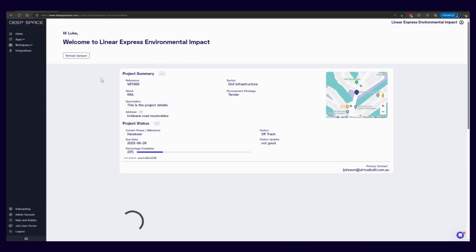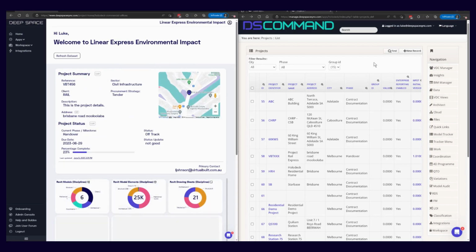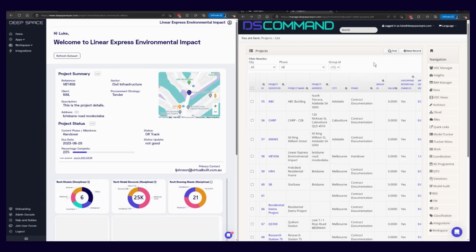Let's have a quick look at DS command. So what we can see here is the same entry in DS command has the project name automatically updated, the project identifier automatically updated, and that's working well.